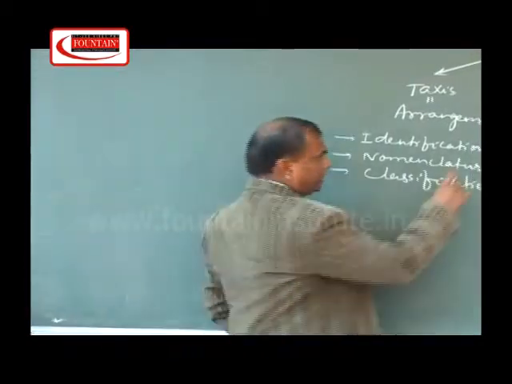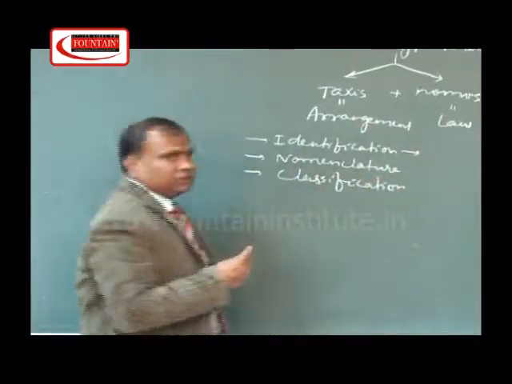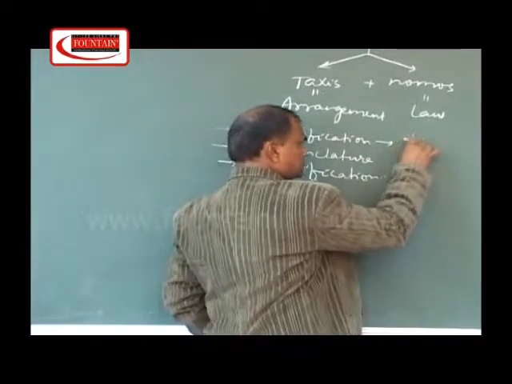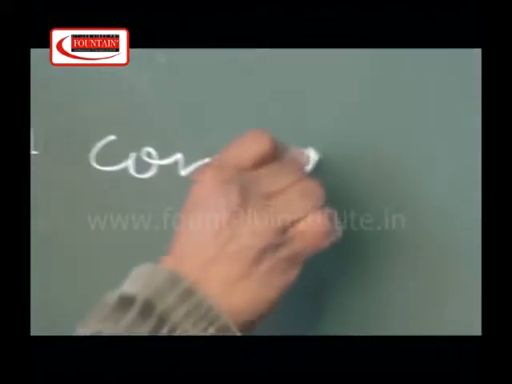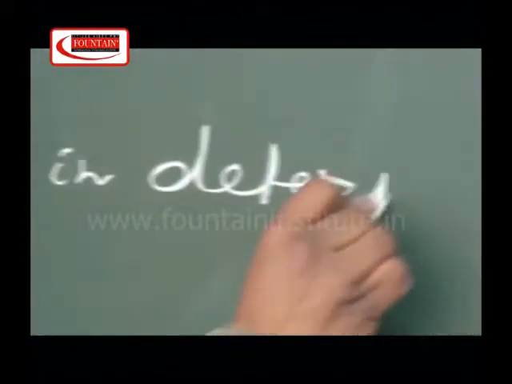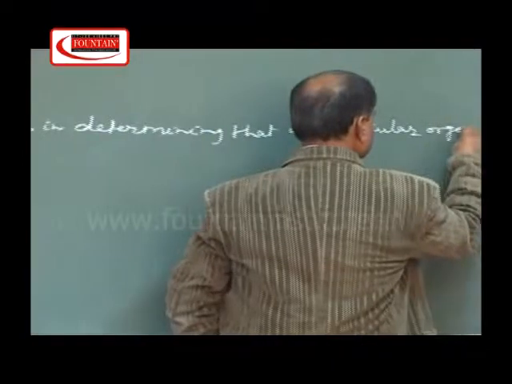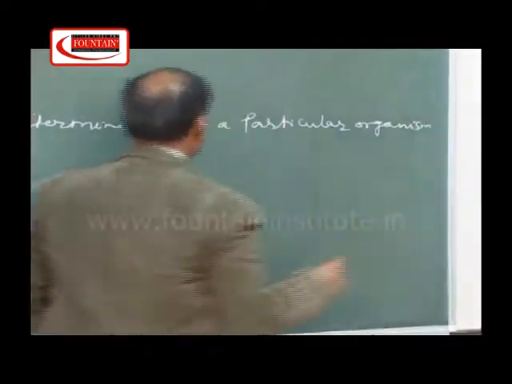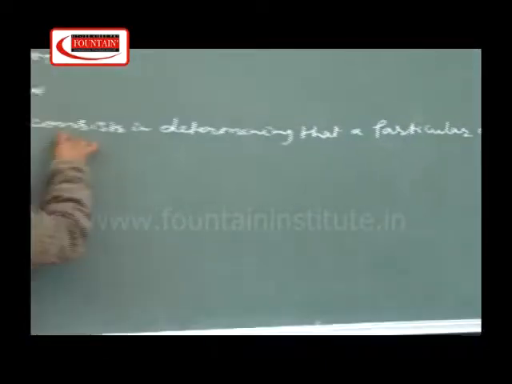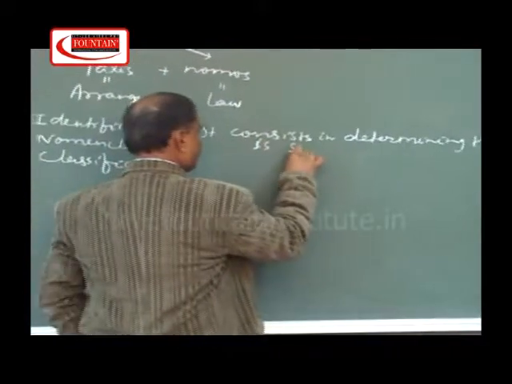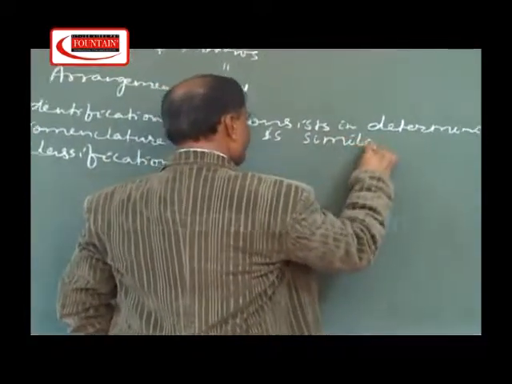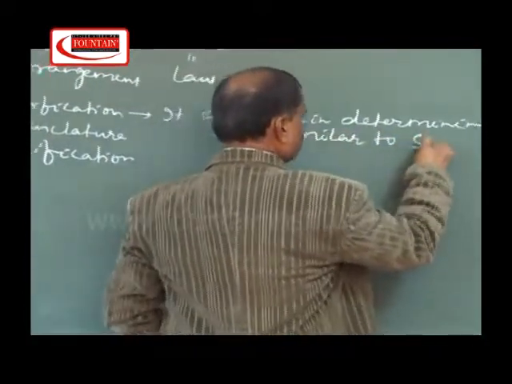First is identifications. Identifications means it consists in determining that a particular organism is similar to some other known organism.